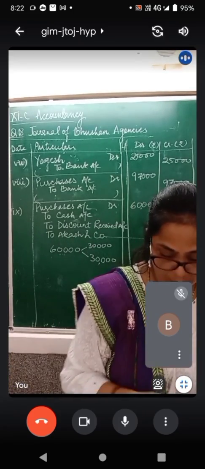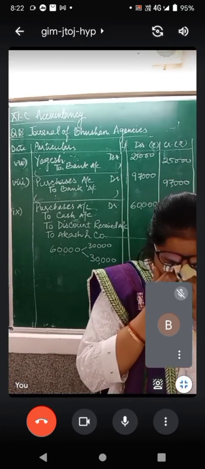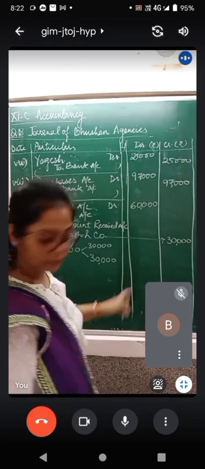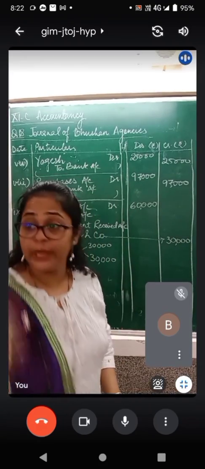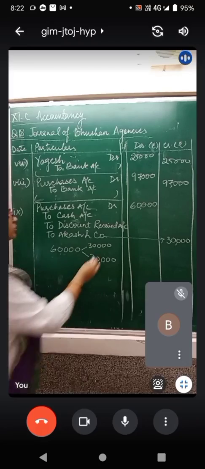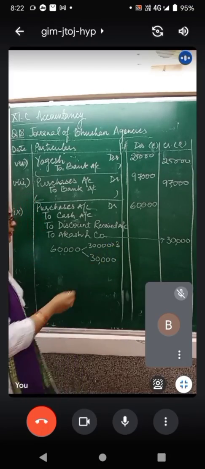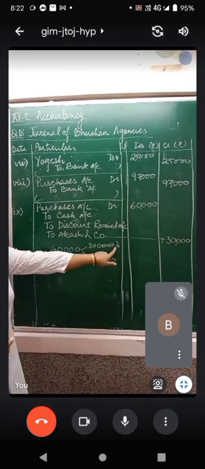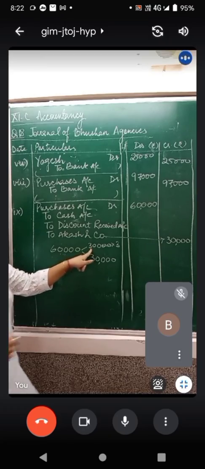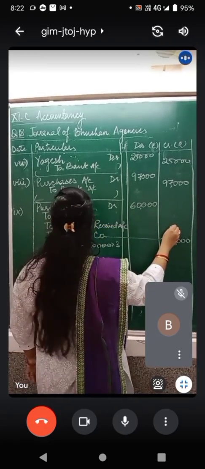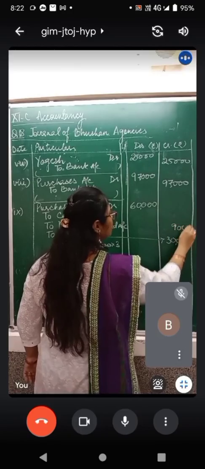Now for this, what you are going to do, how much discount have you received? 3% discount. 30,000 into 3%. 2 zeros minus, 3 threes are 9. So how much is the discount received? The discount received is rupees 900.